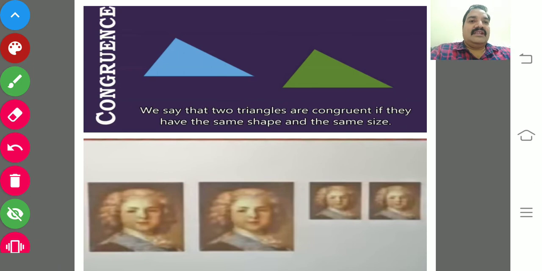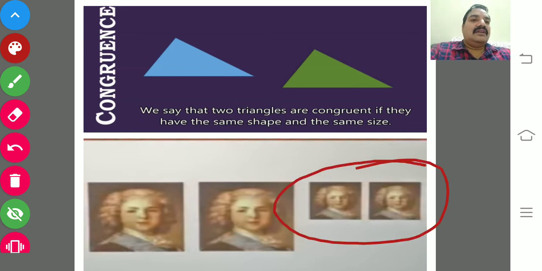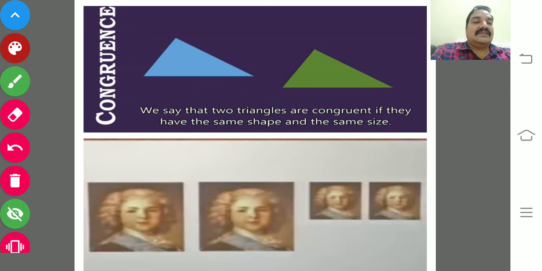The definition I have given: we say that two figures, not only triangles, are congruent if they have the same shape. Here it is a square shape, and the same size, the measurements are also equal. And here you just see that these two are equal in size and equal in shape. So that is called congruency. Once again, I would like to explain what congruency is. Two figures are said to be congruent if they have the same shape and the same size.